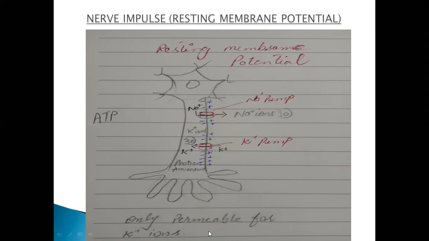That is why the sodium is moving outside and potassium is moving inside. After that, the leakage of potassium ions also takes place, moving outside of the cells. Hence, they are producing a positive charge outside of the membrane, and due to the negative proteins and amino acids inside the cell, they are creating the negative charge here. These are certain conditions which bring your nerve impulse in resting membrane potential, in resting condition. So in resting condition, these things happen.